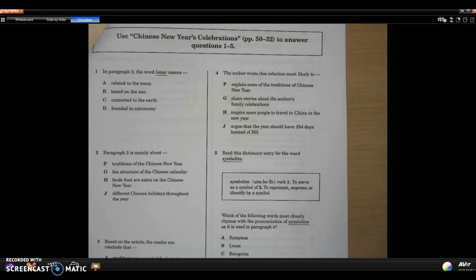Use Chinese New Year celebration to answer questions 1 through 5. 1. In paragraph 3, the word lunar means A, related to the moon, B, based on the sun, C, connected to the earth, or D, found in astronomy. 2. Paragraph 3 is mainly about F, traditions of the Chinese New Year, G, the structure of the Chinese calendar, H, foods that are eaten on the Chinese New Year, or J, different Chinese holidays throughout the year.